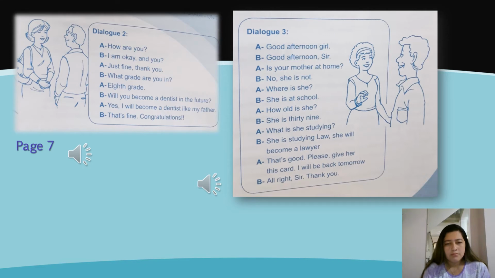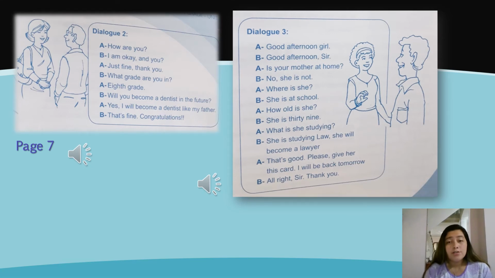She is 39. What is she studying? She is studying laws. She will become a lawyer. That's good. Please give her this card. I will be back tomorrow. All right, sir. Thank you.